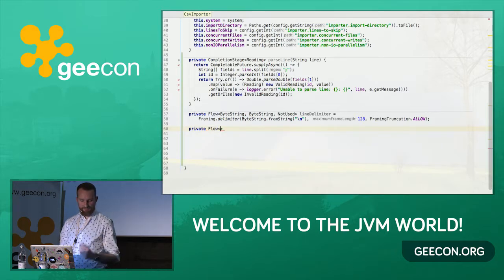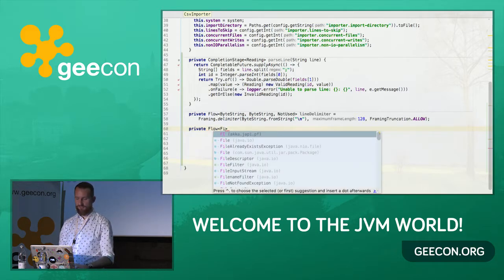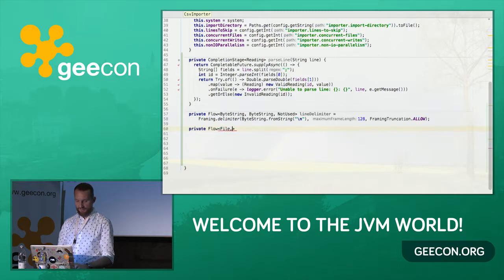The input type of the flow is going to be a file from Java.io. The output type is going to be a reading. So far it can be either a valid one or an invalid one, so it's just a reading. We use the interface here. And the materialized value, we don't use it, so we just don't care. And we're going to call it parse file.